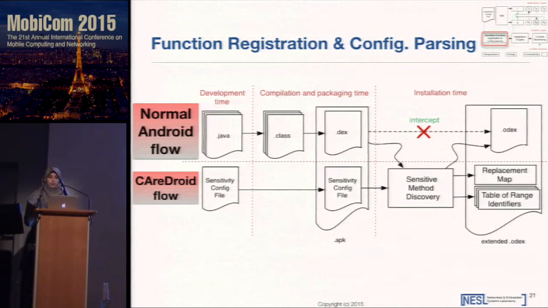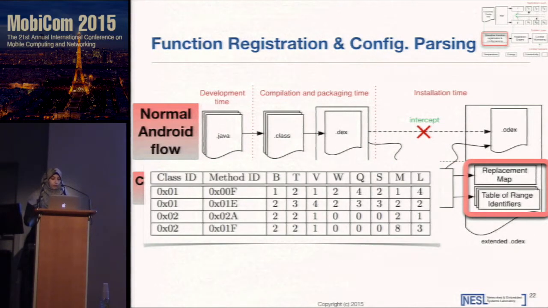When the APK file is installed, Android creates a new virtual machine to host the application. During this process, the Android flow extracts the DEX file and post-processes it in order to generate a fast optimized version of it called optimized DEX, the ODEX file. CareDroid intercepts this process and modifies the DEX to ODEX build process in Android to add hooks for context awareness in methods. These hooks are special data structures. We call them the replacement map and the table of range identifiers.